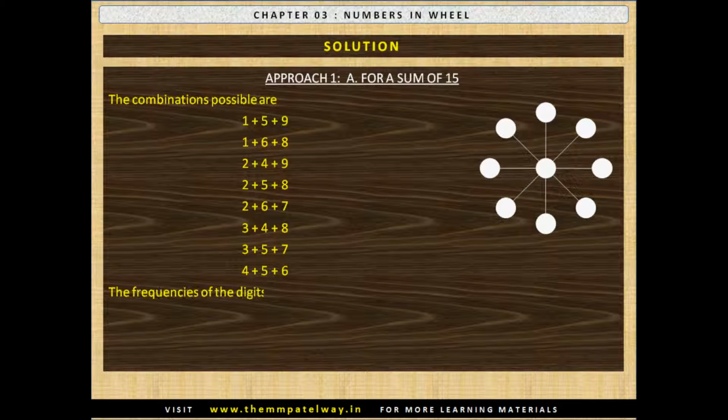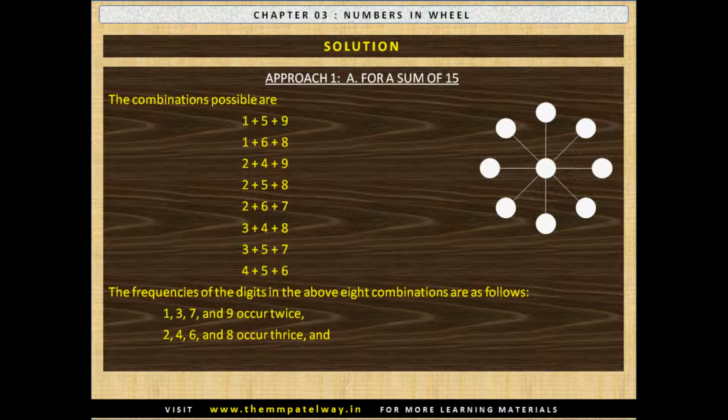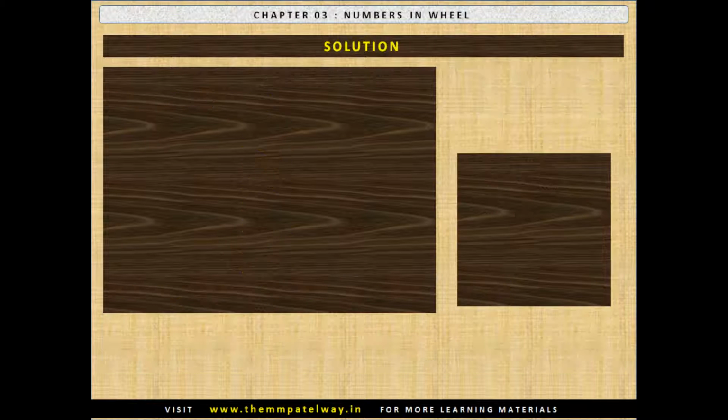The frequencies of the digits in the above 8 combinations are as follows. 1, 3, 7 and 9 occur twice. 2, 4, 6 and 8 occur thrice. And 5 occurs 4 times. Now let's see the solution.